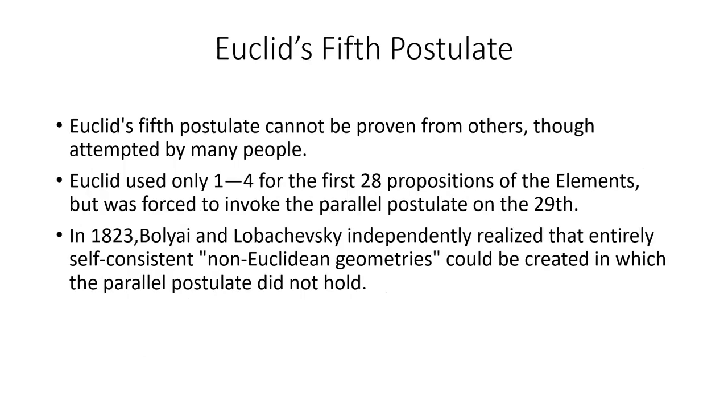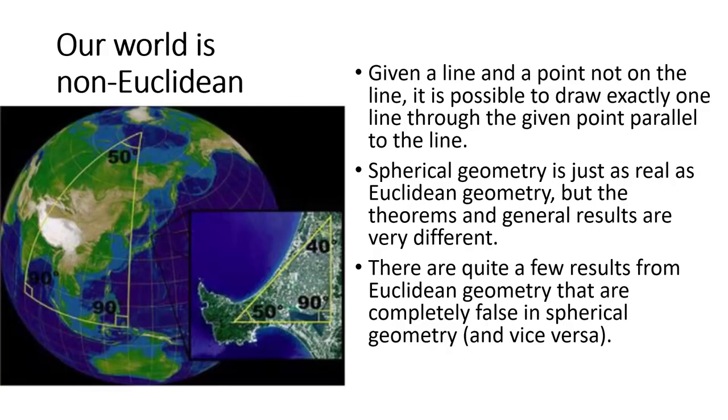Euclid used only postulates 1 to 4 for his first 28 propositions of the Elements, but did invoke the parallel postulate on the 29th. And in 1823, Bolyai and Lobachevsky independently realized that entirely self-consistent non-Euclidean geometries could be created in which the parallel postulate does not hold. That works for us, talking about geometry and talking about the world we live in.